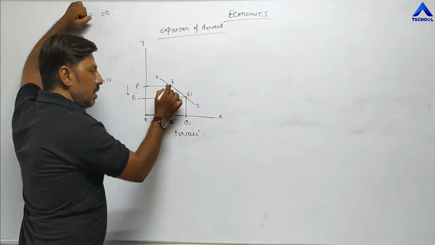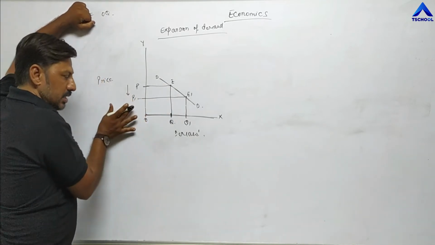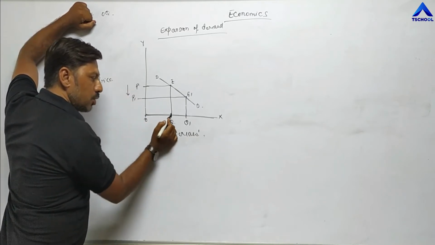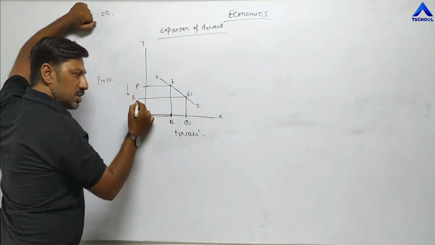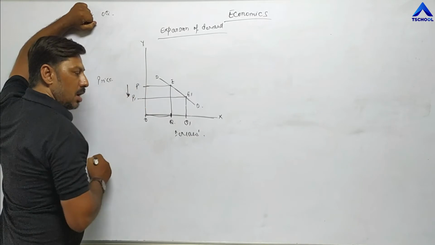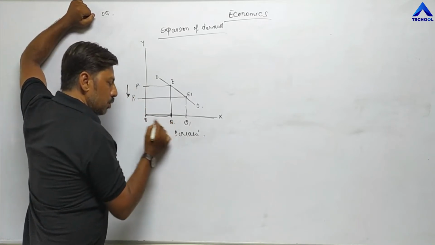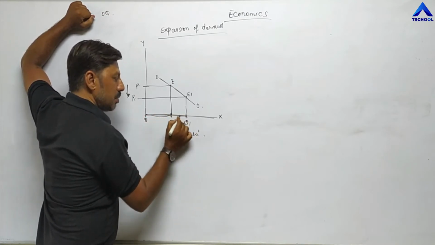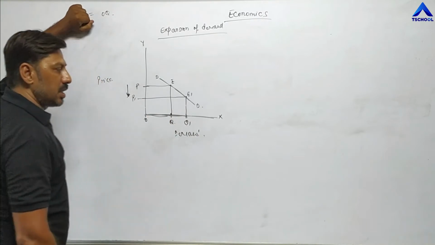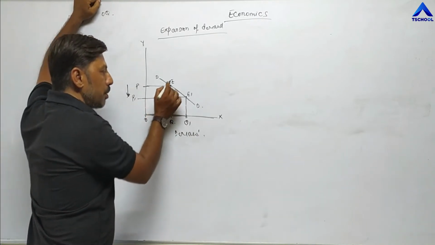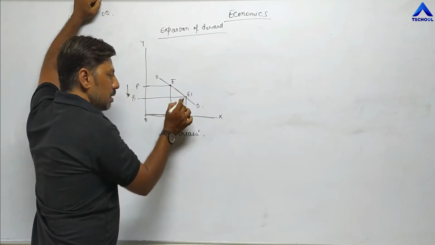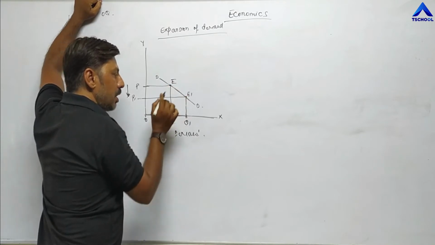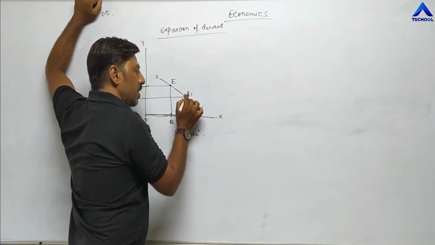So here, first of all, in this diagram we are assuming that our price is OP, and at this price our demand is OQ. Now due to a decrease in price, our demand increases from OQ to OQ1. Now demand is from O to Q1. This is the increase in demand. As a result, what happens? Now join the equilibrium point. This is the equilibrium point. Earlier our equilibrium point was E, but now our equilibrium point is E1.